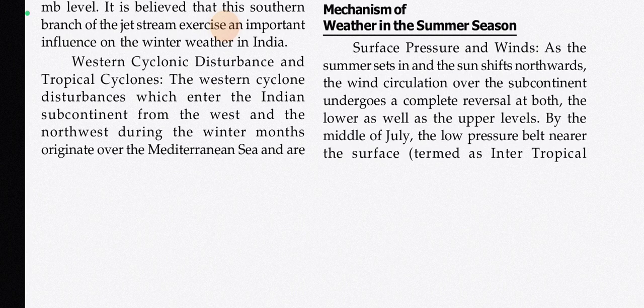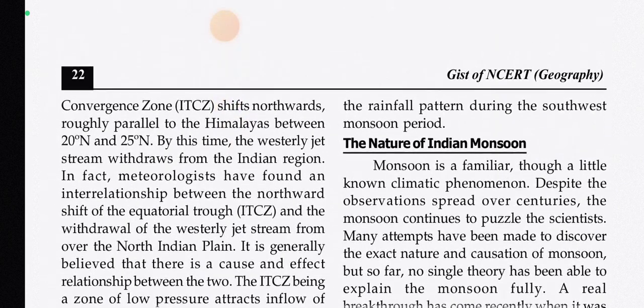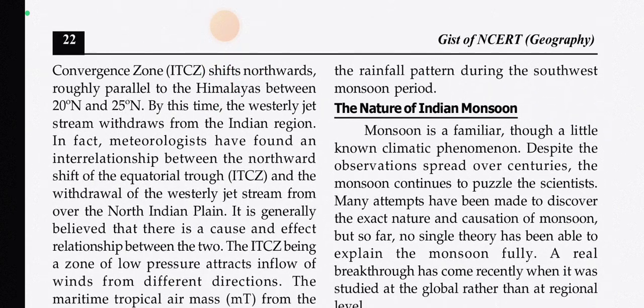सो समर सीजन में क्या होती है कि सरफेस प्रेशर एंड विंड्स. As the summer sets in and the sun shifts northwards, the wind circulation over the subcontinent undergoes a complete reversal at both the lower as well as the upper levels. By the middle of July, the low pressure belt nearer the surface, termed as intertropical convergence zone, shifts northwards roughly parallel to the Himalayas between 20° and 25° north.